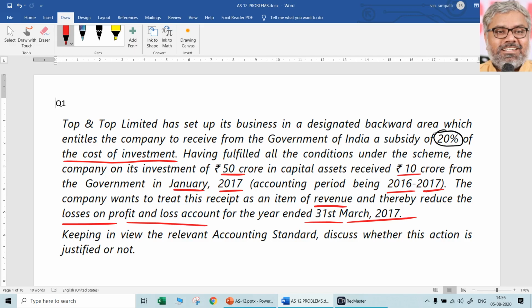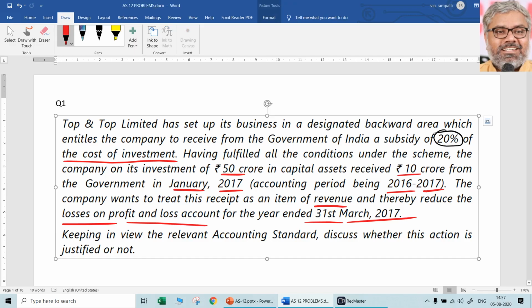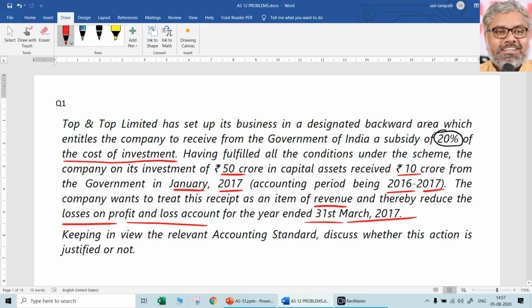So, definitely, the only treatment that Tip and Top Limited is supposed to do according to Accounting Standard 12 is to credit it to capital reserve. The grant that is received from government for this purpose, which is of capital nature, shall be credited to the capital reserve. It cannot be credited to the P&L account. This cannot be treated as income. It cannot be treated as revenue. It cannot be credited to the P&L account as was planned by Tip and Top Limited. So whatever the treatment of Tip and Top Limited is, that is inappropriate. It is not justified according to AS 12.